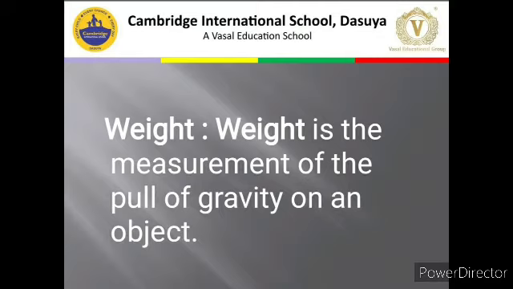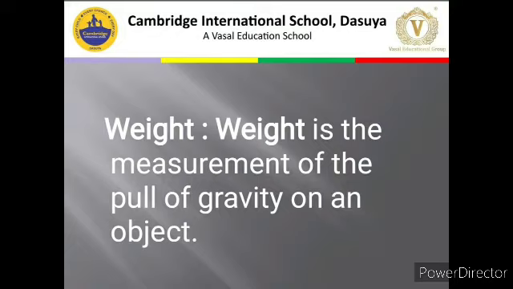Now if the magnet is very far away from the nail, it means it depends upon the distance. If you take the nail very far away from the magnet, then obviously the nail will not be attracted. Obviously it has to be attracted, it's a magnetic material, but because the distance is very high, the attraction decreases.